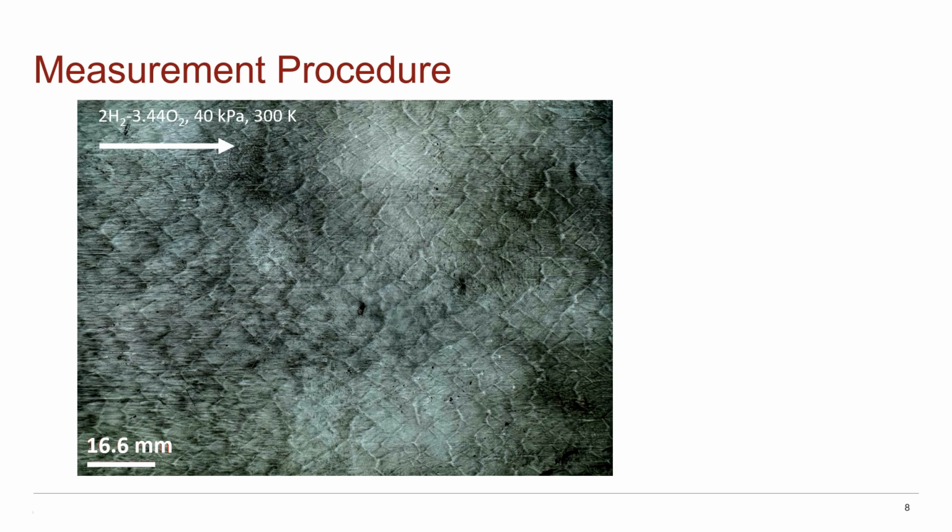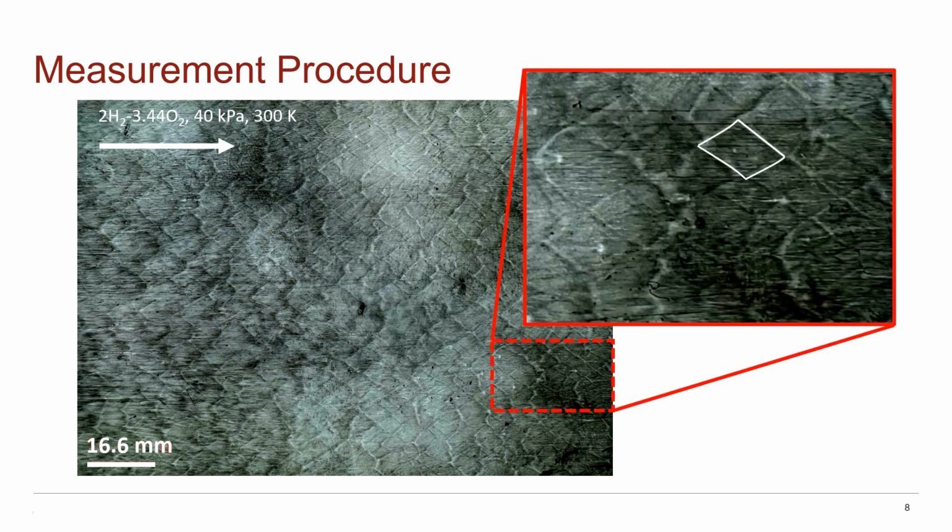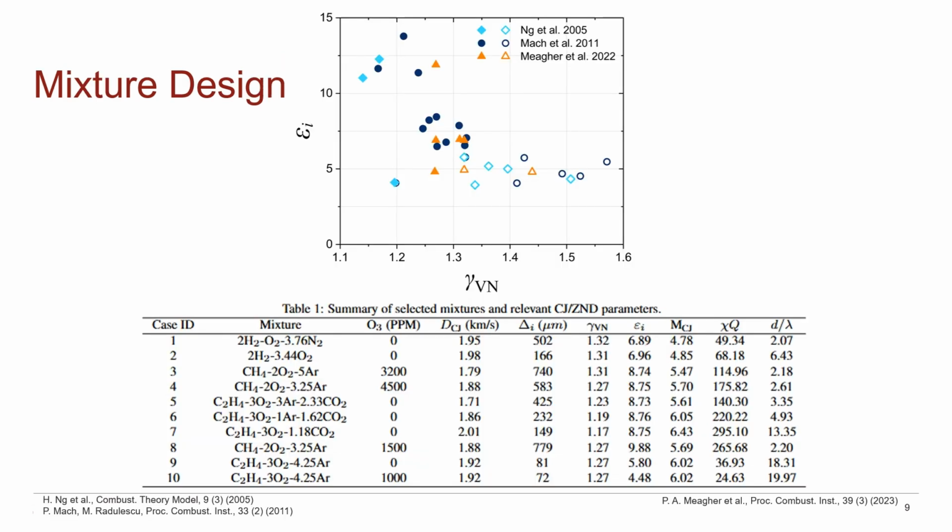Here I'm showing an example soot foil for a hydrogen-oxygen mixture. Once a cell structure has been identified, we extract 3 geometric quantities. The first two are the cell length and cell width, and the third one is a new quantity, cell angle, which we have assumed to be correlated with the direction of the Mach stem propagation within a cell. This allows us to probe the variation in the Mach stem propagation angle through the measurement of a soot foil.